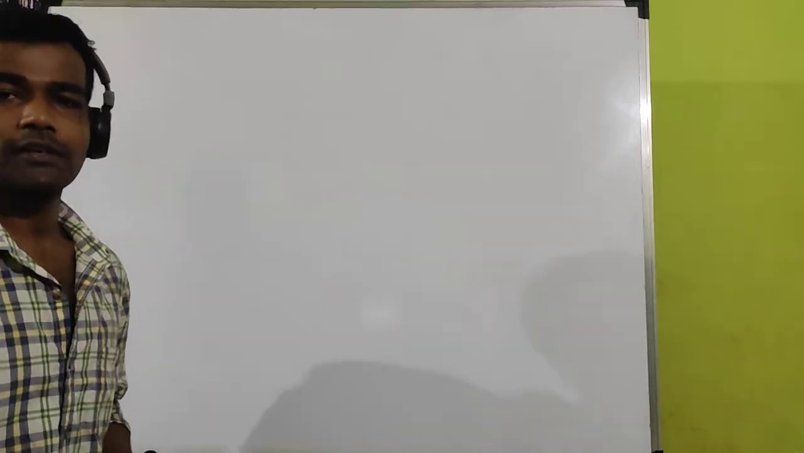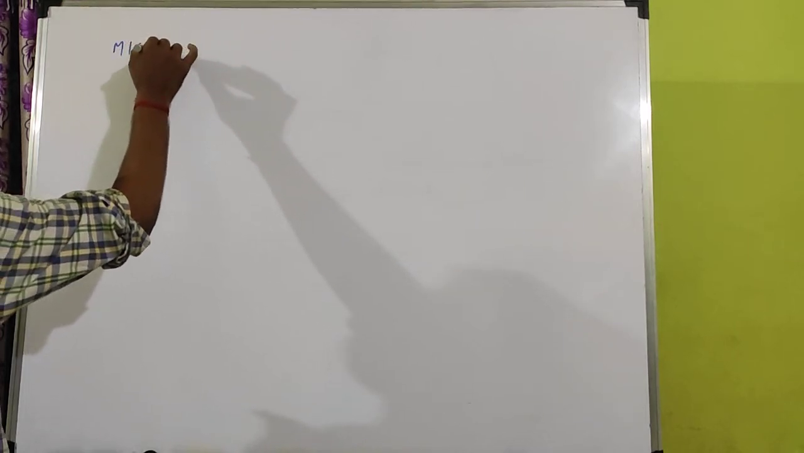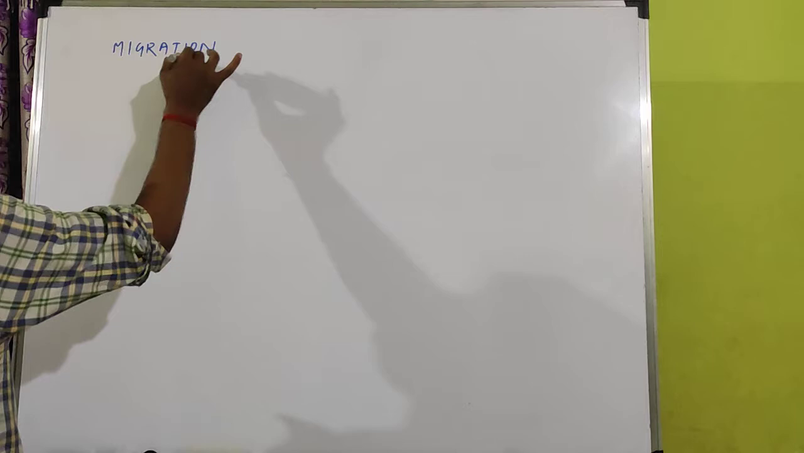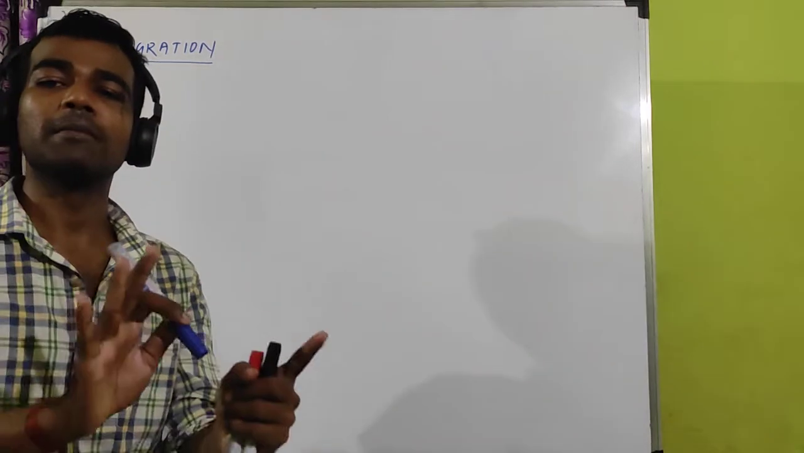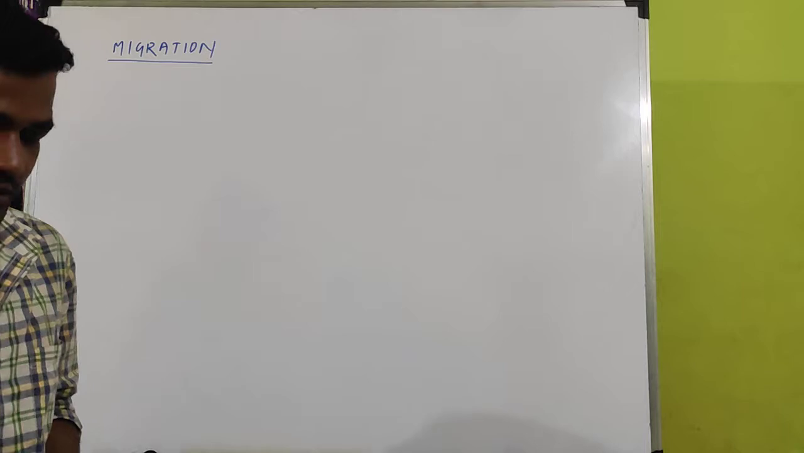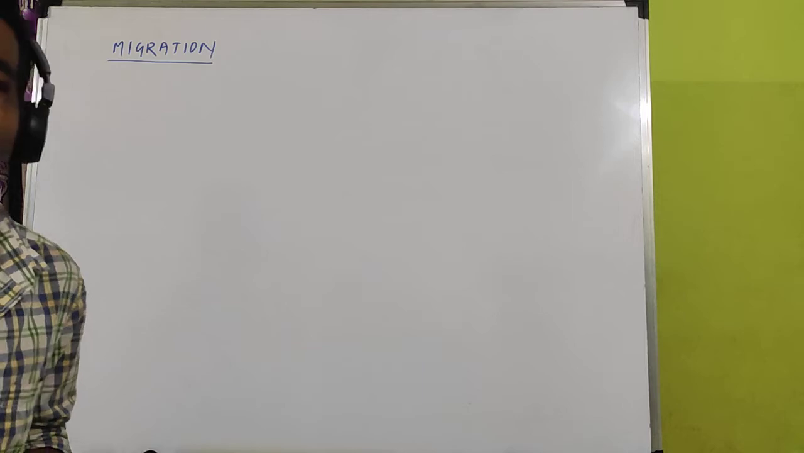Okay, students. Last class we discussed different population means, that is natality, mortality, immigration, emigration, and how they affect the population size. Today we will discuss another important part, that is called migration. Migration, not immigration or emigration. Migration is completely different from immigration and emigration. First I will recall immigration and emigration, then we will compare with migration.